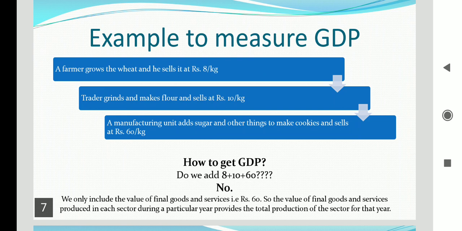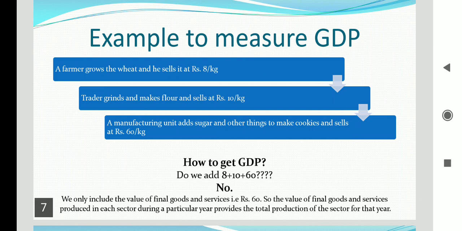A farmer grows wheat and sells it at rupees 8 per kg. Afterwards, naturally, the wheat which the farmer has produced or grown, he has to give to the other who is in need. So that will be taken by a trader. Now the trader grinds it and makes flour and sells at rupees 10 per kg. Naturally, because grinding and all that will also need expenditure.